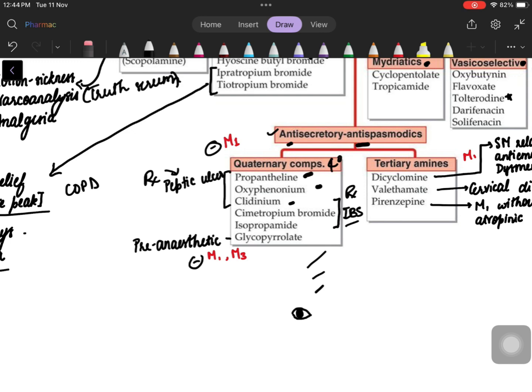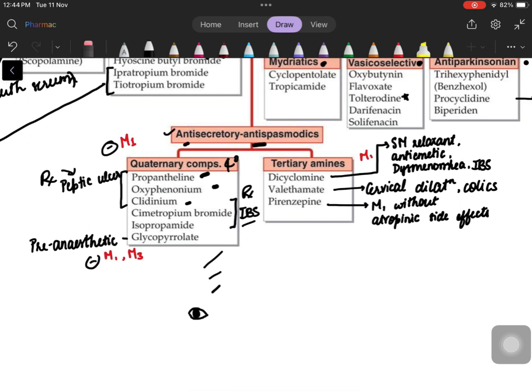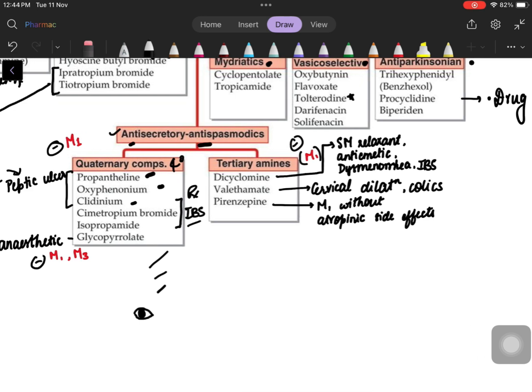Okay, quaternary compounds done. The tertiary amines are dicyclomine, valethamate, pirenzepine. Dicyclomine is mostly M1 antagonism. It's a smooth muscle relaxant, antiemetic. It is used to treat dysmenorrhea and IBS. Valethamate causes cervical dilatation, so it's used to hasten labor. It's also used in renal colic, abdominal colic.